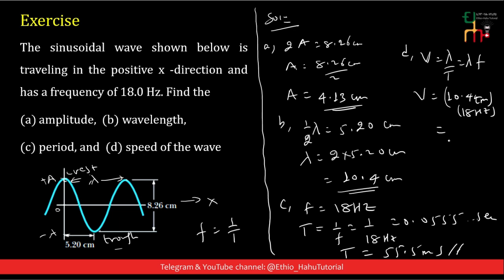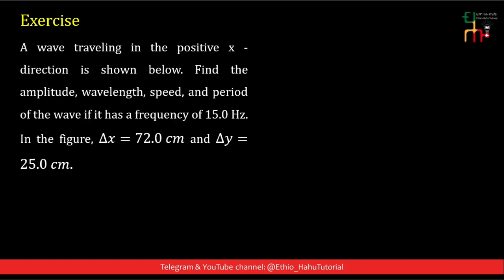This is equal to 1.872 meter per second. V is equal to 1.872 meter per second, or 187.2 centimeter per second.